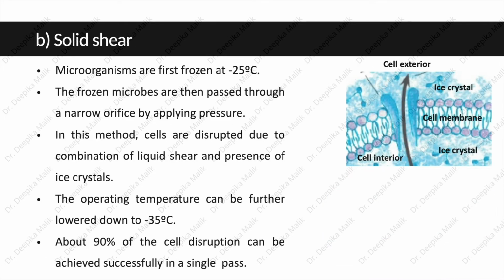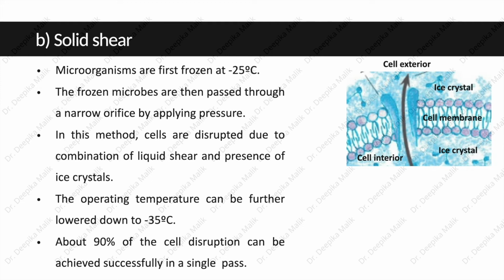Now the next method is the solid shear method. Here the microorganisms are first frozen at -25 degrees Celsius. The frozen microbes are then passed through a narrow orifice by applying pressure. In this method, cells are disrupted due to a combination of liquid shear and the presence of ice crystals. The operating temperature can be further lowered to -35 degrees Celsius. About 90% of the cell disruption can be achieved successfully in a single pass.